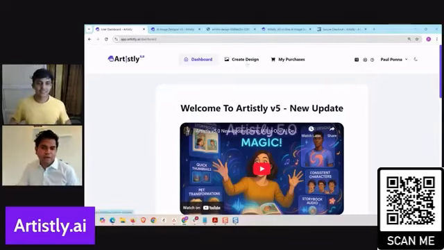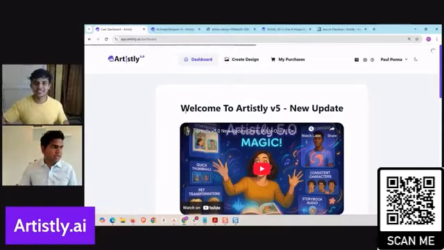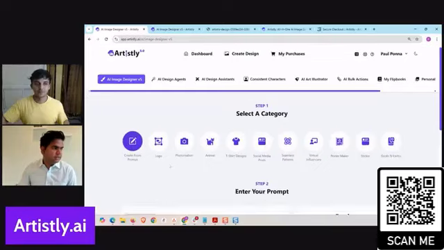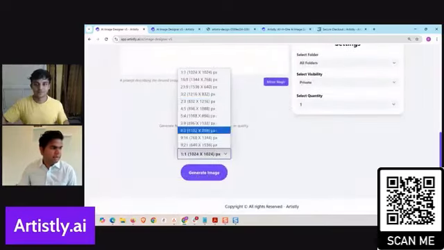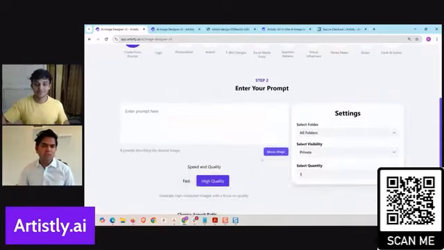And as I mentioned, even that $49 plan, one-time payment for lifetime access, you just go create designs and you can do it right from the get-go. The quality is very high, even for that. Any images that you design from here, like this create from prompt or whatever it might be, in any one of these dimensions, you can bet it's going to be the very best quality. So we did not say, okay, this is a smaller plan, so the quality of the image will be slightly lower. It's going to be high quality regardless.